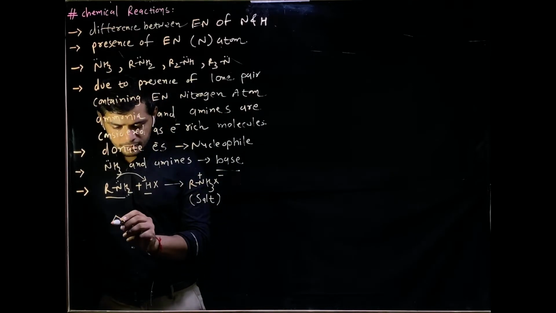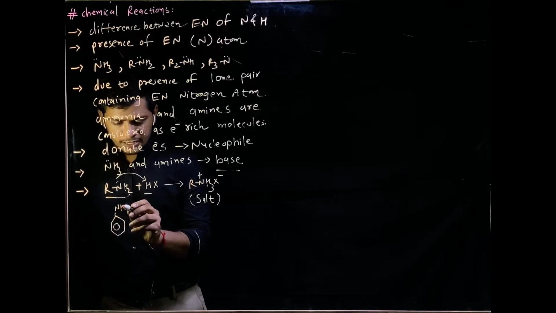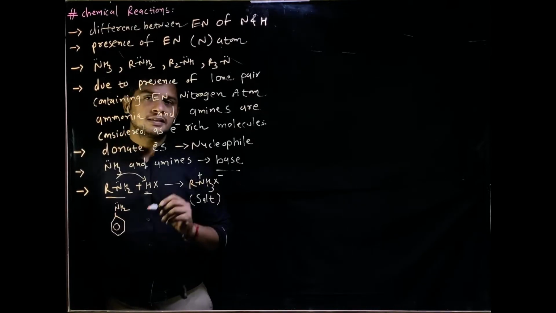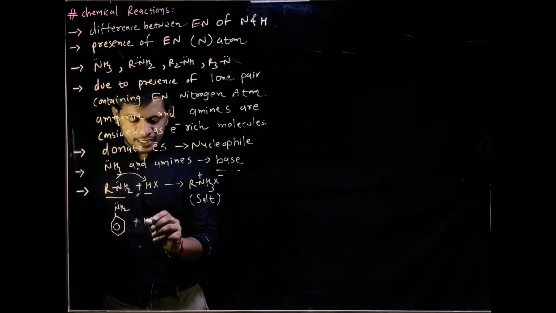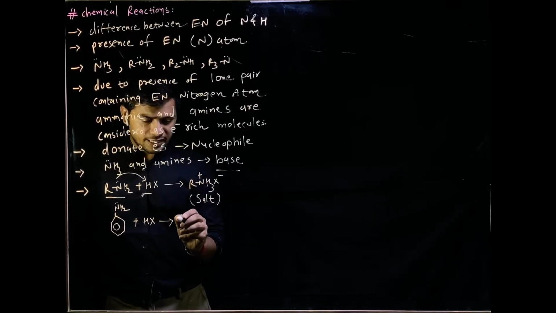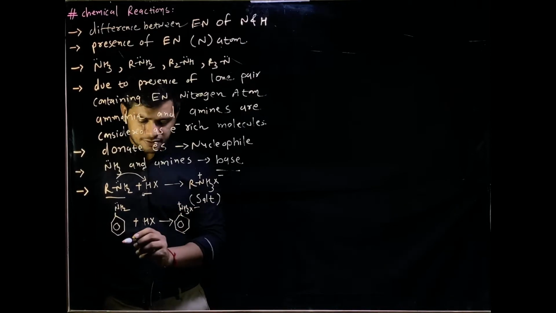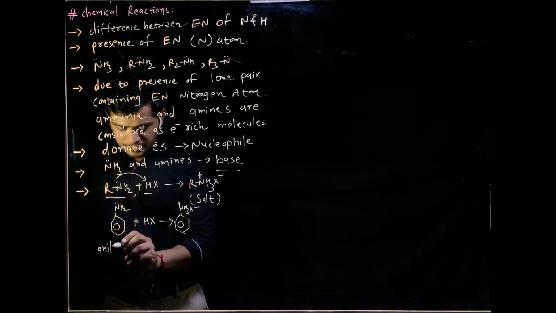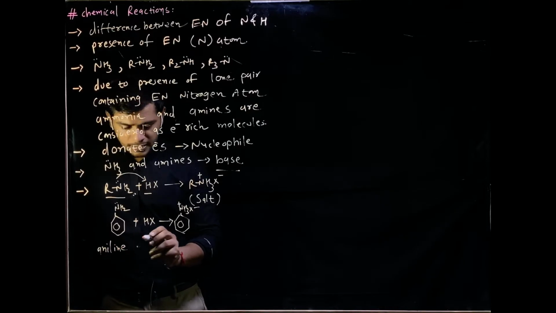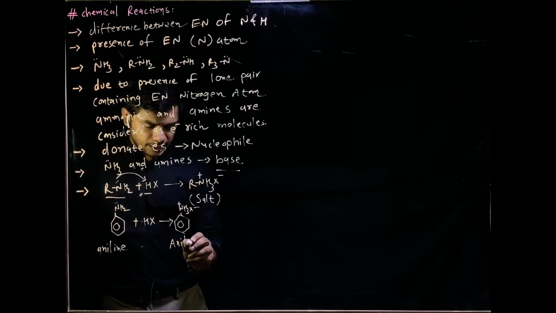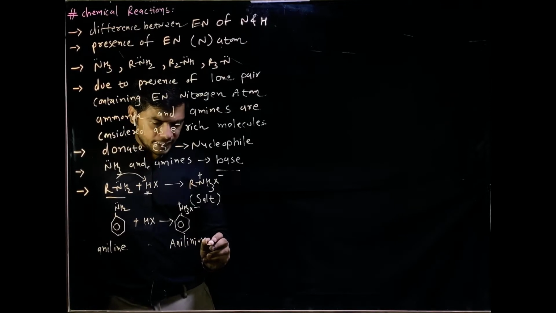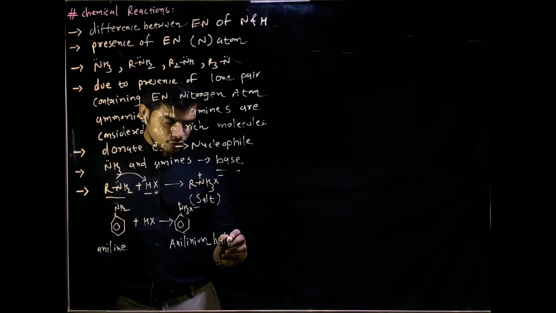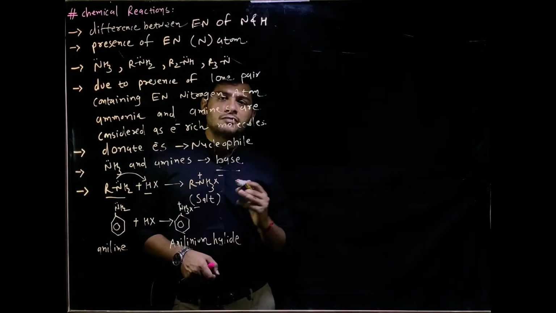If we write the same equation for the simplest aromatic amine, which is aniline, and react aniline with HX, what will we get? We'll get C6H5NH3+ X-. This is aniline, and this one is anilinium X. Suppose X is halide, then it is anilinium halide.